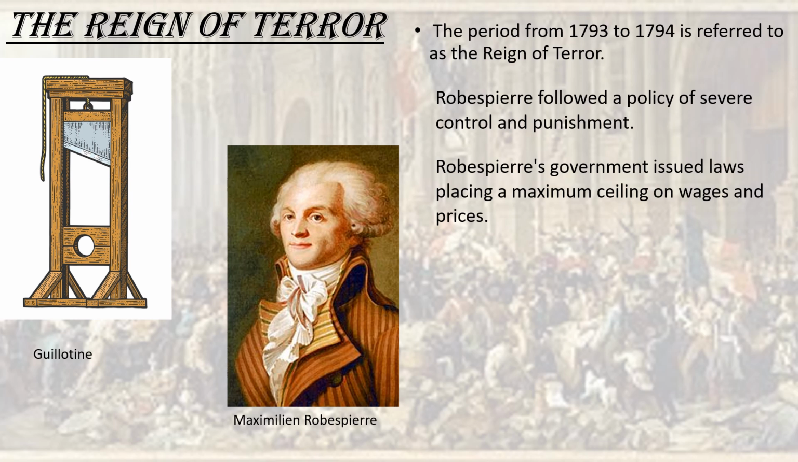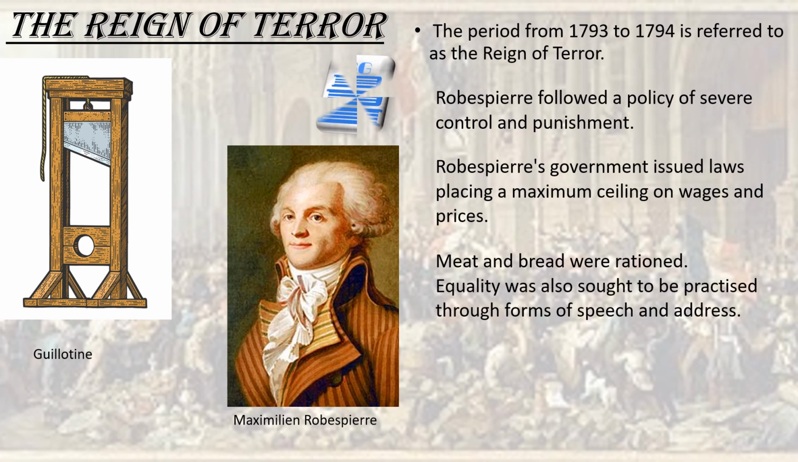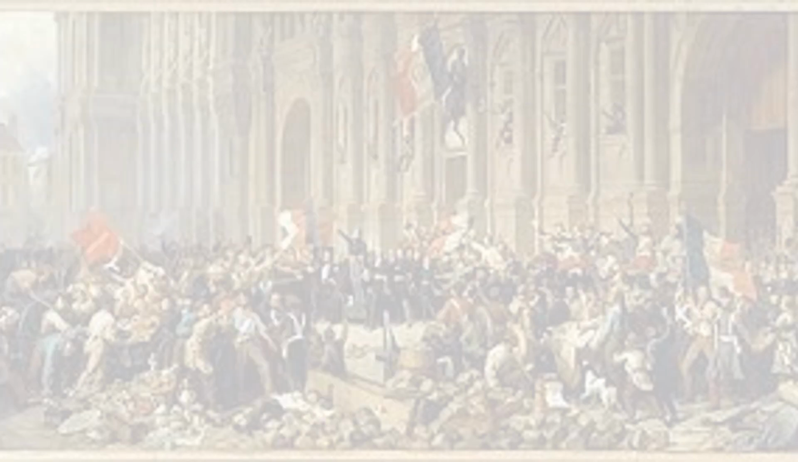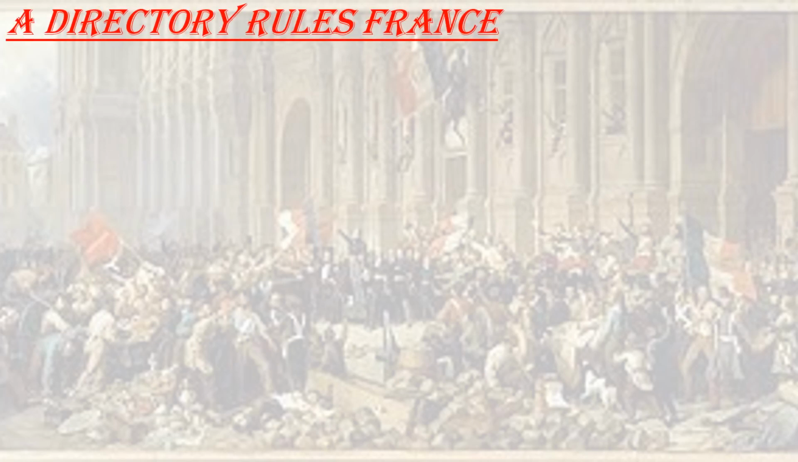Meat and bread were already rationed. It was forbidden to use expensive white flour. Equality was practiced through forms of expression and address. All men and women were addressed as citoyen and citoyenne. The fall of the Jacobins' government led the richer middle classes to come into power.